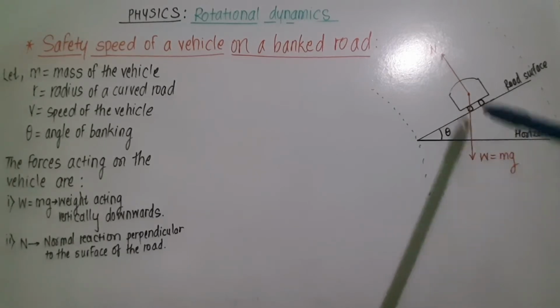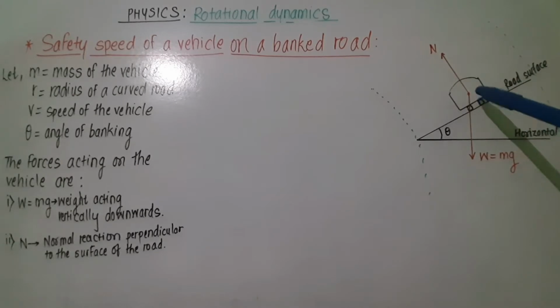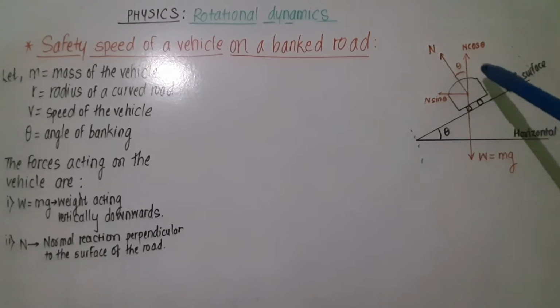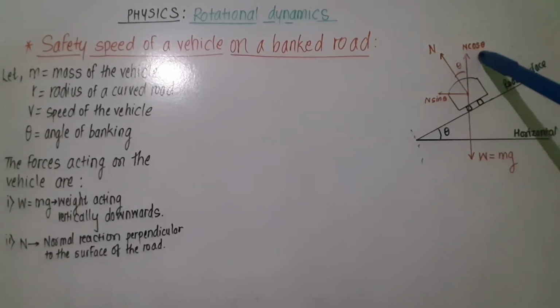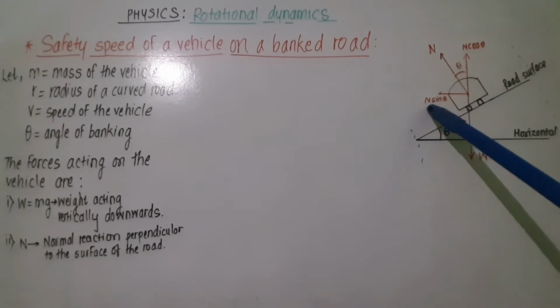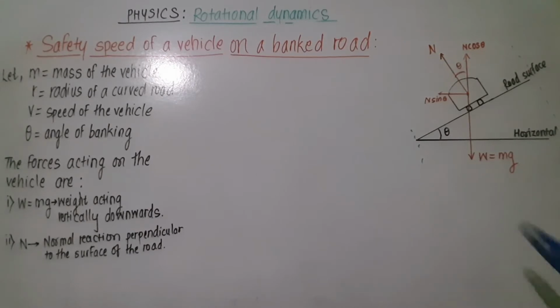So we have to resolve the components of this normal reaction in horizontal and vertical directions. By geometry of this figure, the vertical component of normal reaction is n cos theta, which balances the weight of the vehicle, and the horizontal component is n sin theta, which provides the necessary resultant centripetal force for the circular motion of the vehicle.